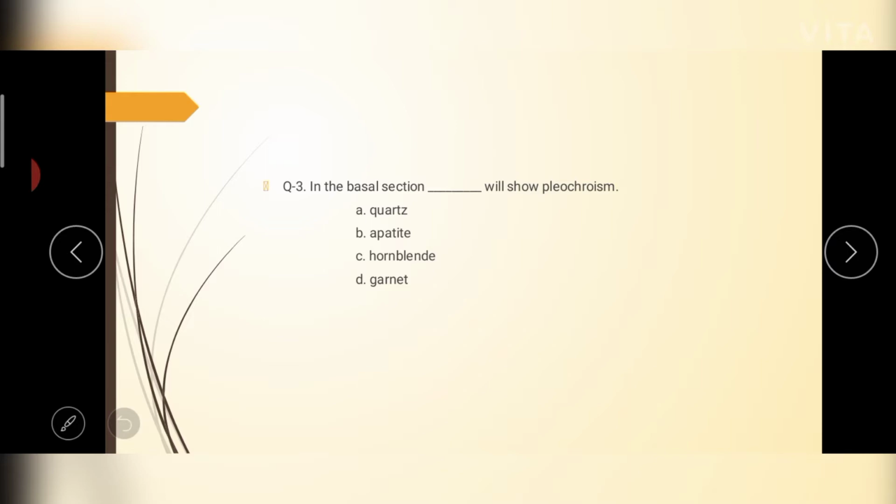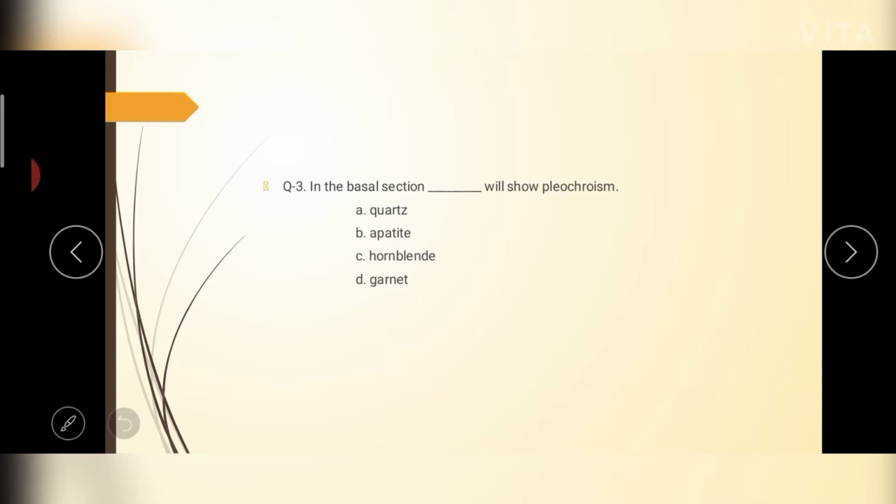Not all the minerals will show pleochroism, because pleochroism occurs when there is different absorption of color from the incident white light. We know the isotropic minerals will absorb the same intensity of light and color in every direction when we rotate the stage.